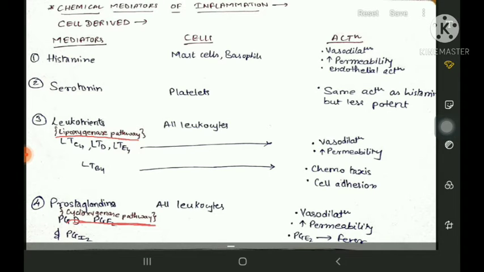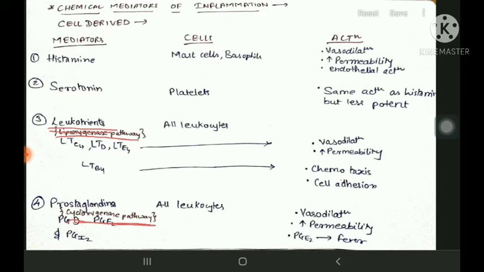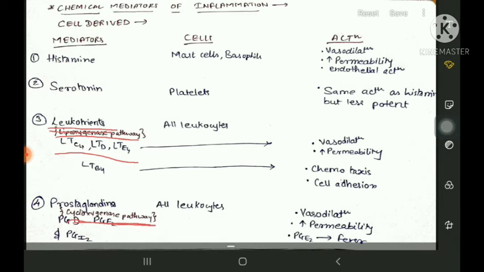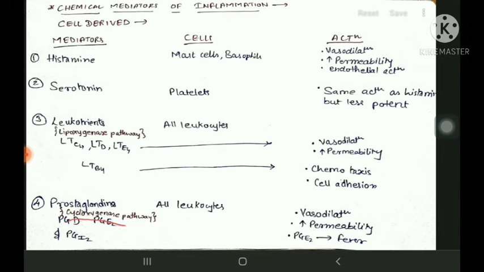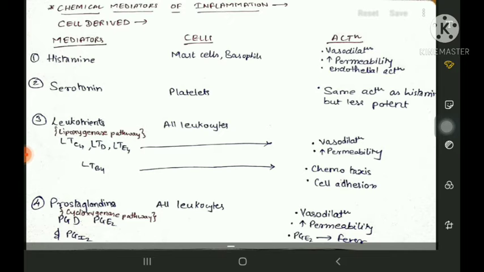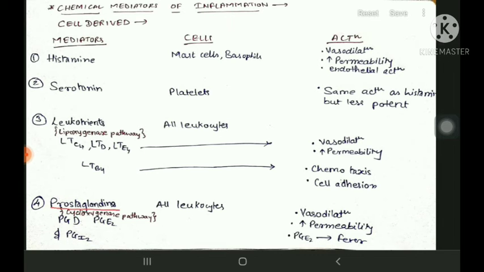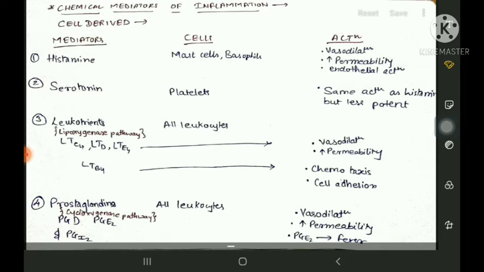One pathway is the lipoxygenase pathway, where it gives rise to leukotrienes: leukotriene C4, D4, E4 and B4. The other is the cyclooxygenase pathway, where it can give rise to prostaglandins, and the prostaglandins are PGD2, E2 and I2. So there are two basic pathways through which arachidonic acid can go.